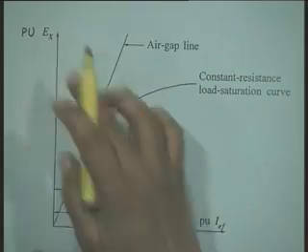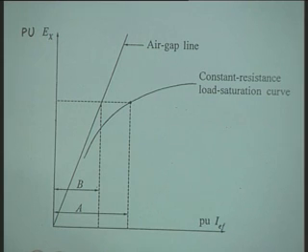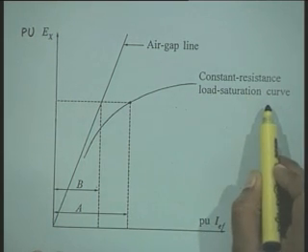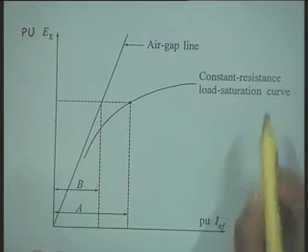Now, here again I am showing the constant resistance load saturation curve of the DC exciter.